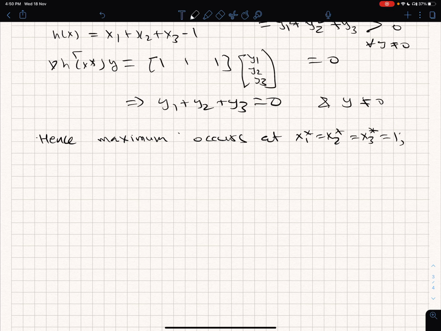Okay, thank you. So next I will take up the sufficiency condition for the inequality constraint optimization problem, the KKT ones. Thank you.